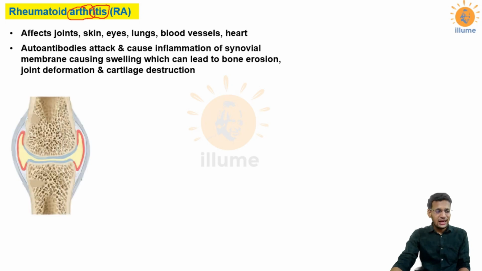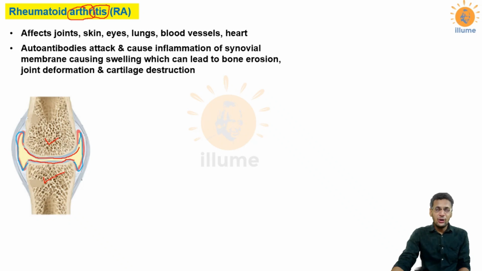This is the normal anatomy of a synovial joint. Here, as you can see, these are two bones which are articulating, forming a joint, and this blue portion is the articular cartilage present on the bone. As we all know, in synovial joints, the bone surface which is in articulation is covered by cartilage, and this red line which you are seeing is the synovial membrane, and this synovial membrane is responsible for releasing a fluid called synovial fluid, which provides lubrication to these joints and also provides nutrition.